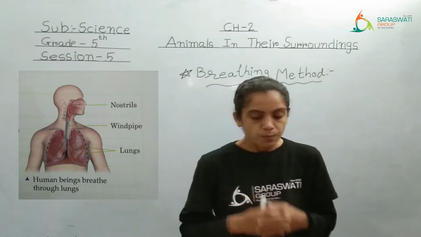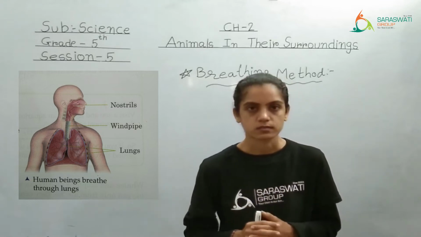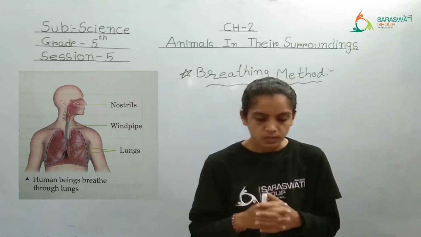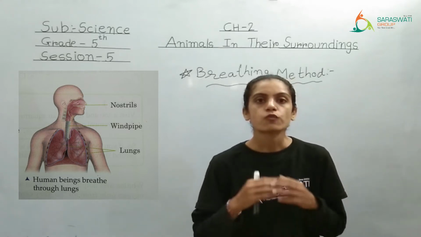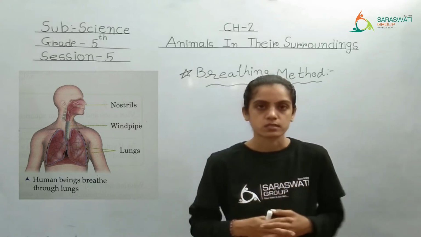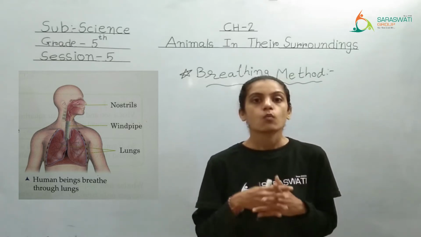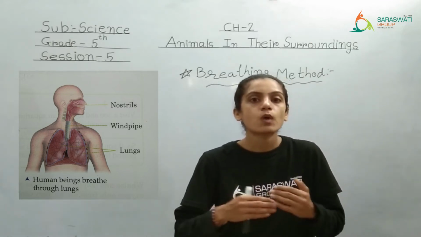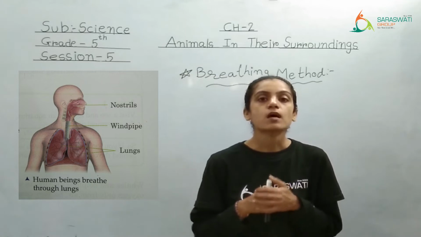See here, birds, reptiles and mammals breathe through their lungs. Underline this. Birds, we know, are aerial animals. Reptiles, if you remember, I told you, reptiles means those who walk on their abdominal cavity, animals that crawl on their belly. So that is what? Reptiles. Then mammals. What is the meaning of mammals? The animal which gives birth to its young ones, they give birth to live young, they don't lay eggs. So those are considered mammals.